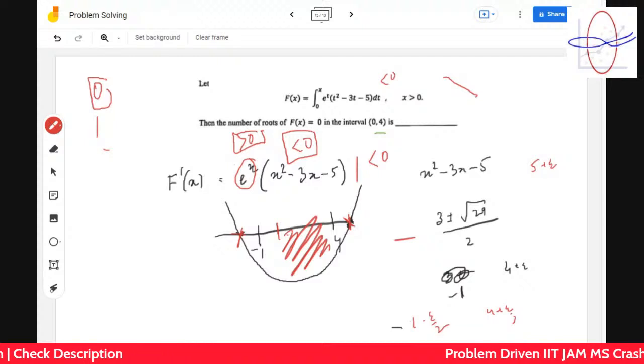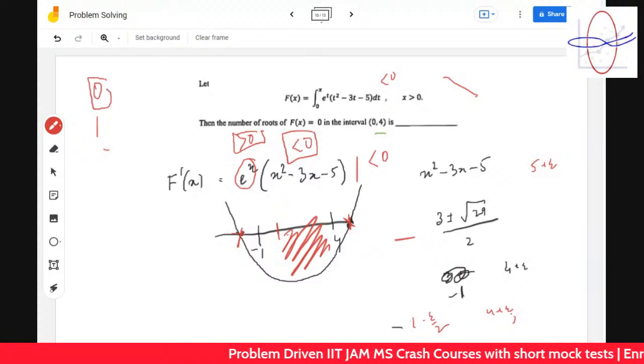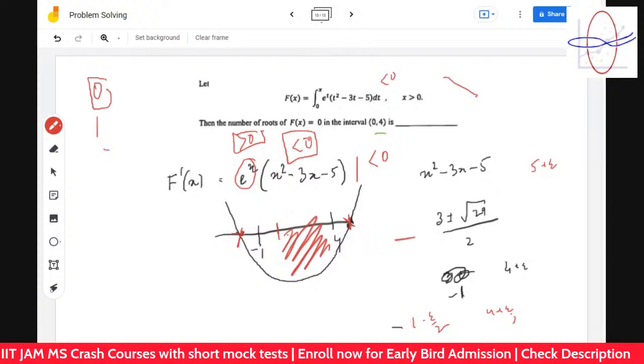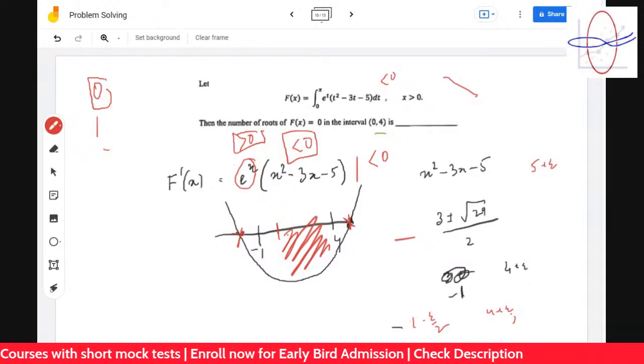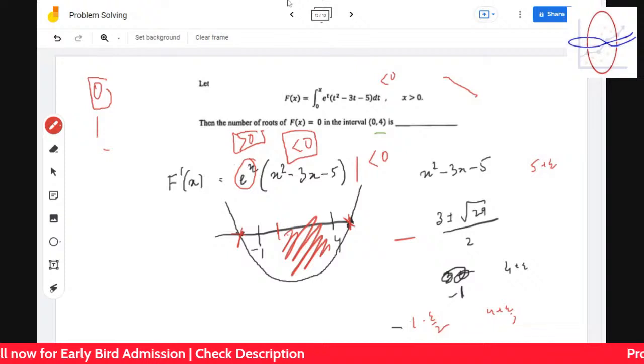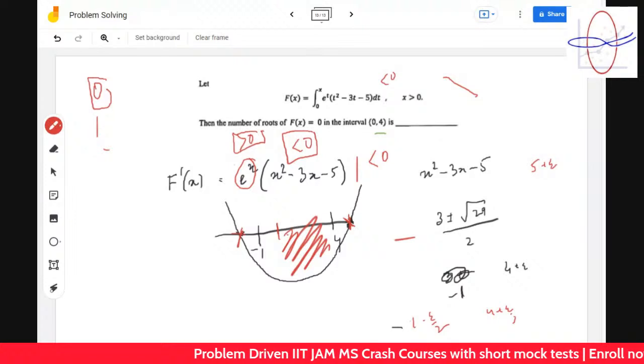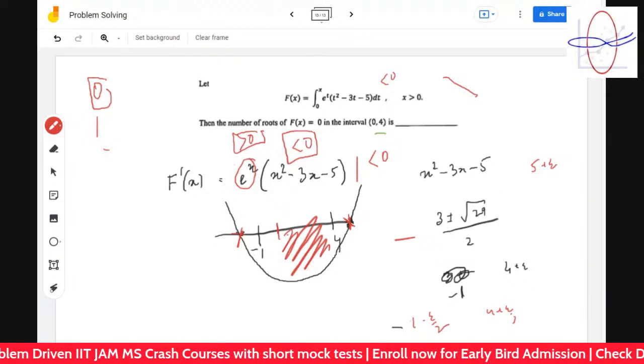Suryanshi? f of x is decreasing. Did you understand this part? Yes, sir.